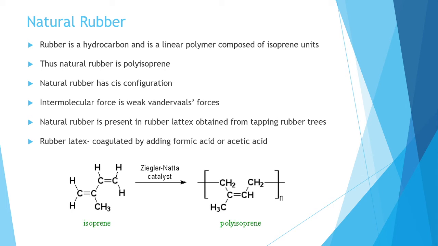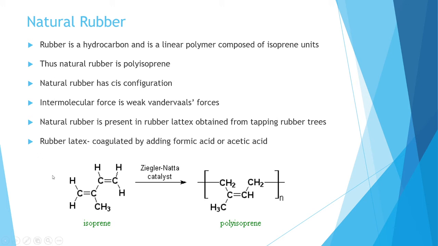You may be familiar with the word rubber. Rubber is a hydrocarbon. Hydrocarbon means containing carbon and hydrogen. Rubber is a hydrocarbon, and it is also a linear polymer. In the last class we studied what a linear polymer is, and natural rubber is a linear polymer, and it is composed of isoprene units.